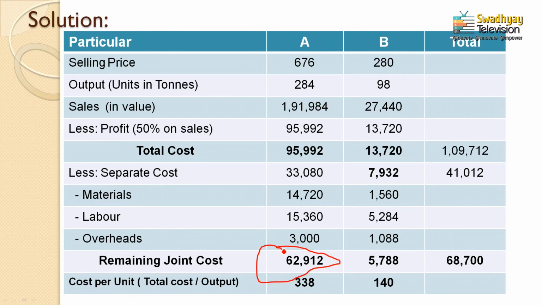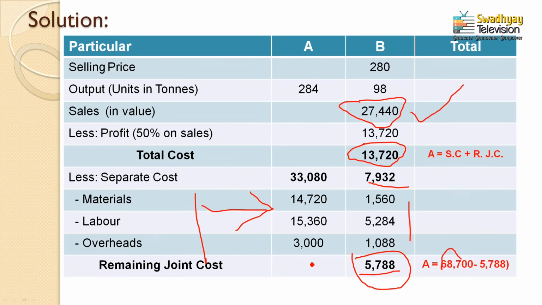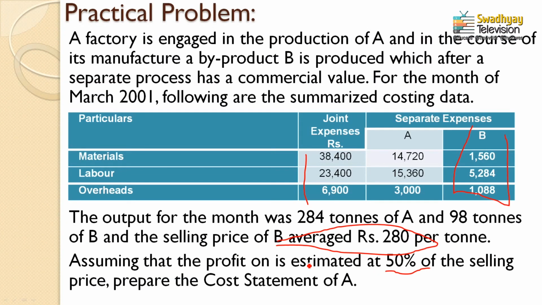Now through the work back method, we will try to find the total cost. How? See here, we are trying to find the valuations from work back, right. So that means we try to identify what amount of joint cost represents product A. So that's why we first find the joint cost represented by product A, which comes to 62,912, right. Now see here, 62,912 is the remaining joint cost. Okay. Separate expenses are already given in the question. See once again the question. Separate expenses for product A are clearly mentioned here.